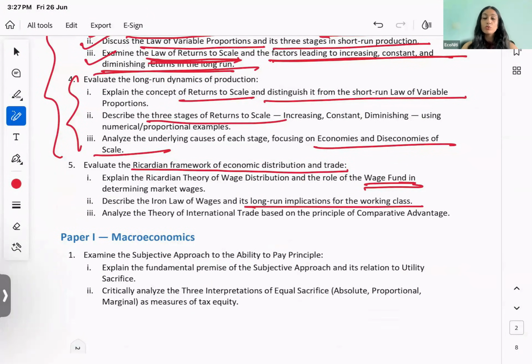So long run implications, you say what the implications are, but then you also talk about why this actually did not turn out to be true, right? And you also say over here in these two that essentially this meant that any increase in wages, because of this fixed nature of the wage fund, any increase in wages would have to come from,